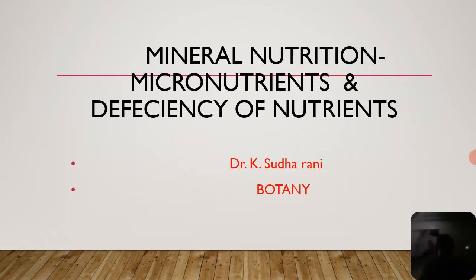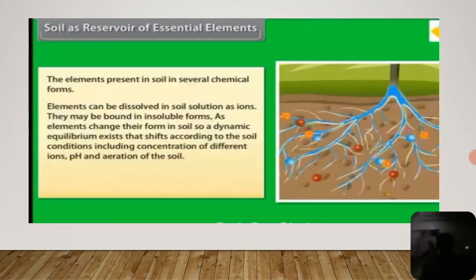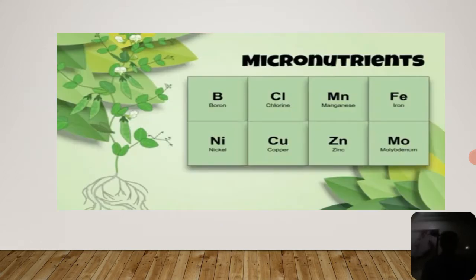What is the result of deficiency in plants? See here, the elements are present in the soil in several chemical forms. These elements can be dissolved in the soil solution as ions, and they may be bound in insoluble forms. As elements change their form in soils, a dynamic equilibrium exists that shifts according to the soil condition, including the concentration of different ions. So pH and aeration of the soil are very important for the absorption of minerals.